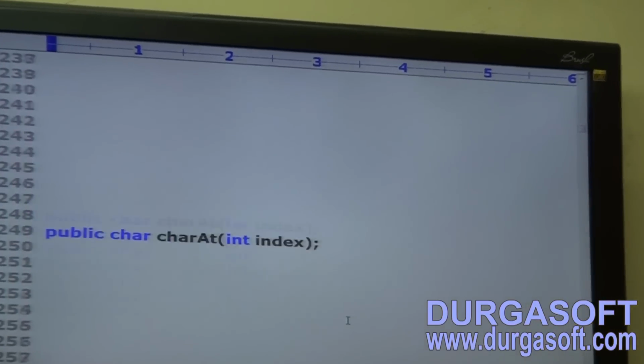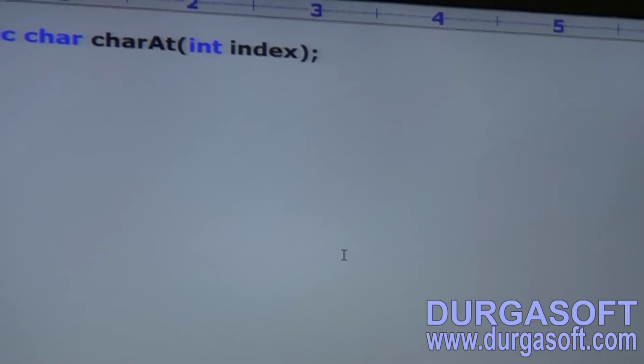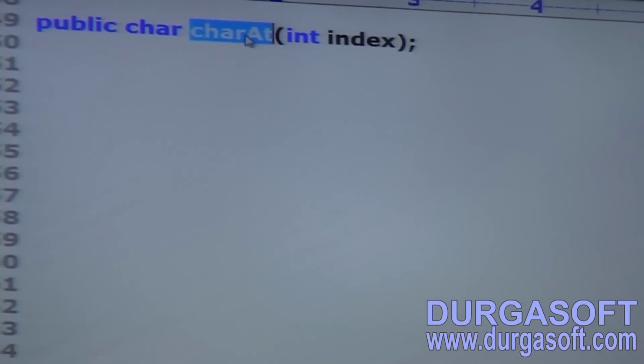Just observe these methods now. The method name itself indicates the purpose, so easily we can tell.